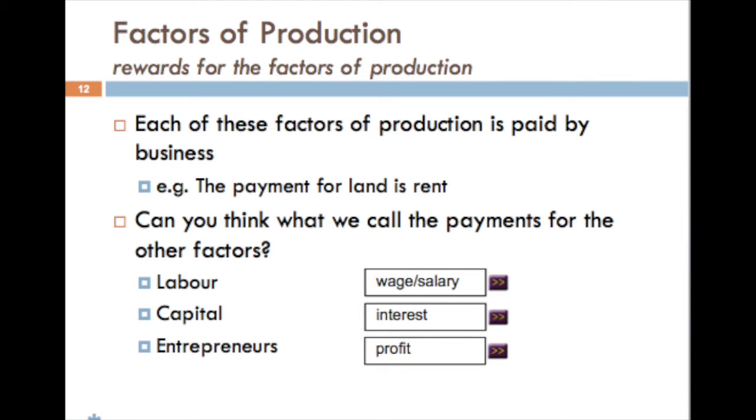Now dear students, I will discuss the reward for the factors of production. Each of these factors of production is paid by every business. The payment for land is called rent in business or economics. In the same way, the payment for labor is called wages or salary. The payment for capital is called interest, and the payment for entrepreneurs is called profit. These are the terms that we use in business for the payment of different factors of production.